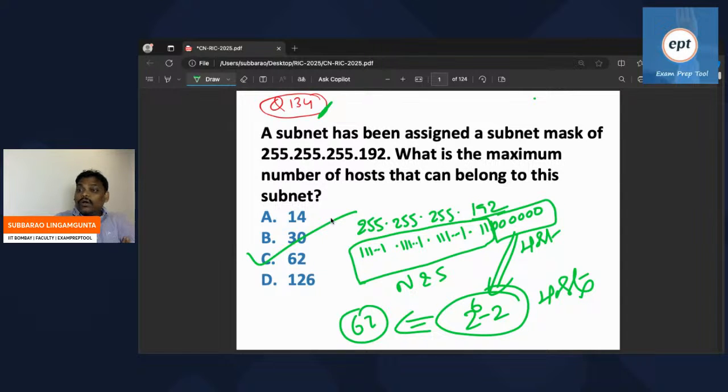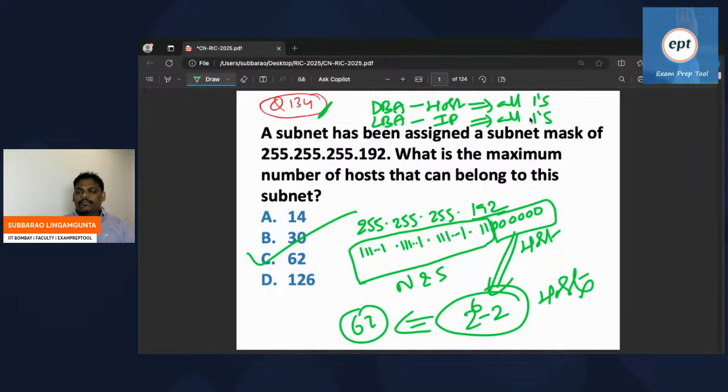In the host part, all ones is DBA. In the IP, if all are ones, that is LBA. I will write that also. DBA means the host part is all ones. LBA means in the given IP, all bits are ones. That is the difference.